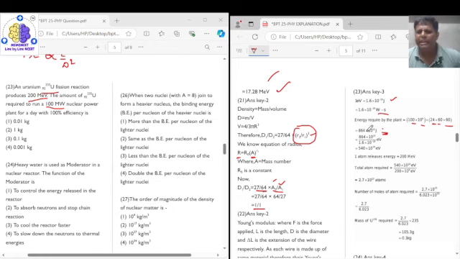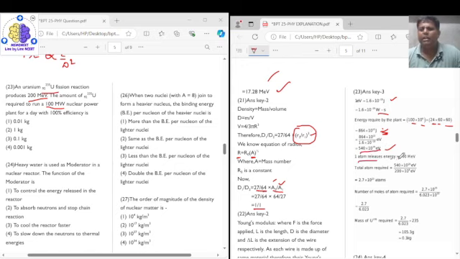Now the amount of energy which we have calculated is in joule. If we need to convert it into electron volt, we'll divide it by 1.6 into 10 to the power of minus 19. So this will give you 540 into 10 to the power of 29 electron volts. So the total energy required to run the power plant for one day is 540 into 10 to the power of 27 electron volts.